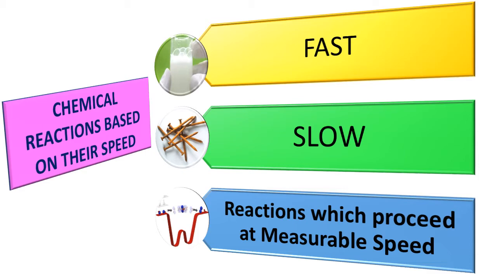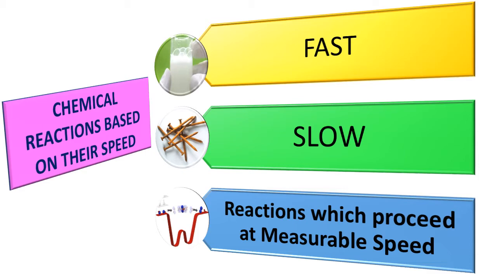Number 1, fast reactions. These reactions proceed at a very fast speed and it is practically impossible to measure the speed of such reactions. Typical examples of fast reactions are neutralization of acids and bases and organic substitution reactions.